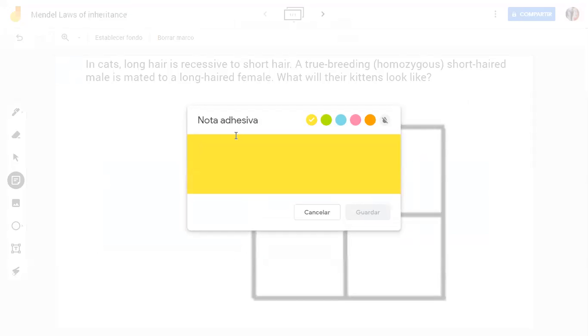Here the cat with long hair is recessive, so long hair we're going to represent with lowercase ll. And then short hair is dominant, so let's put capital LL.